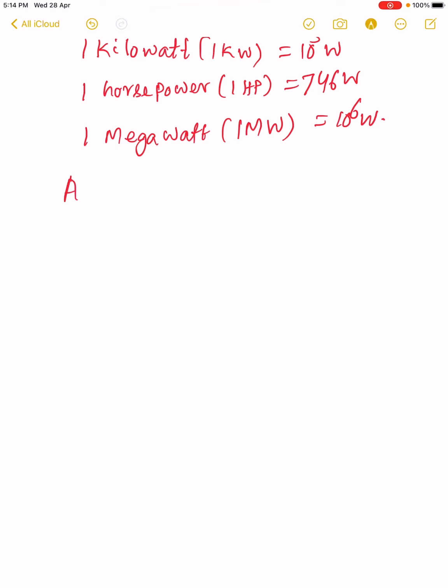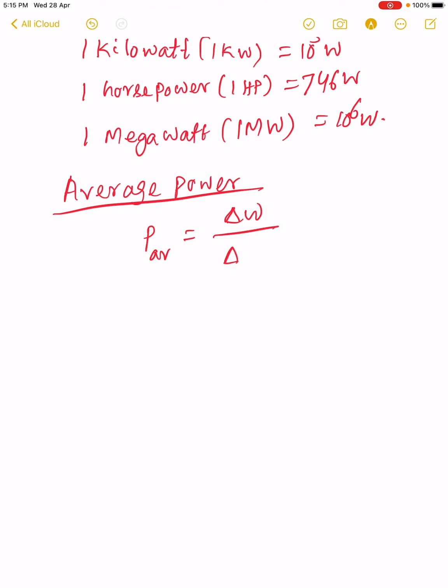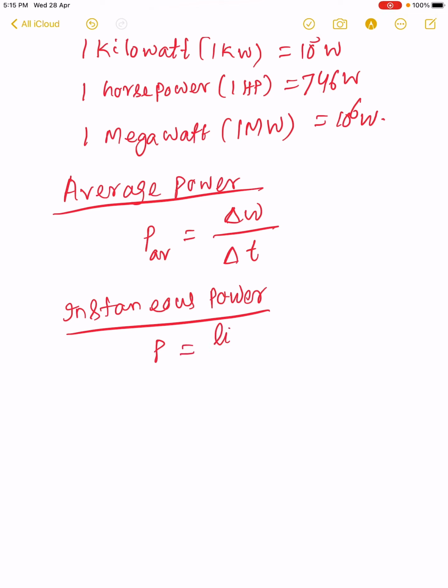Average power may be defined as the ratio of net work done to the net time taken, that is delta W by delta T. Whereas instantaneous power may be defined as the limiting case of average power when the time interval approaches 0.